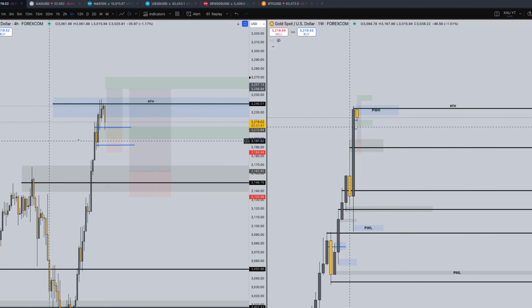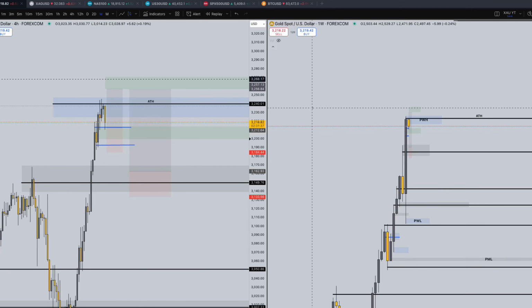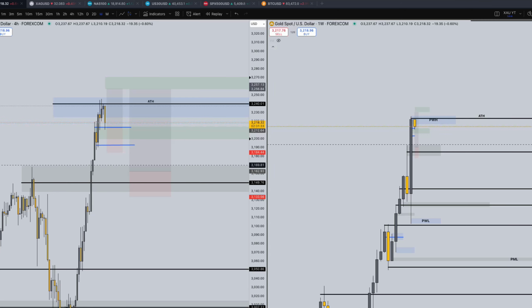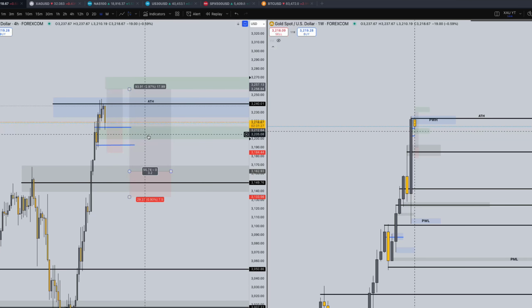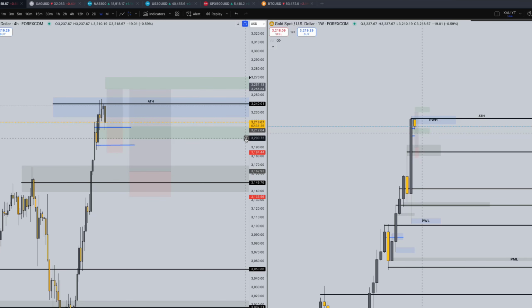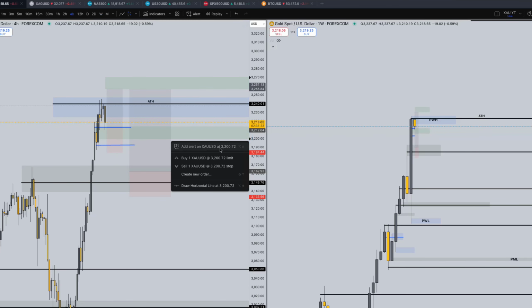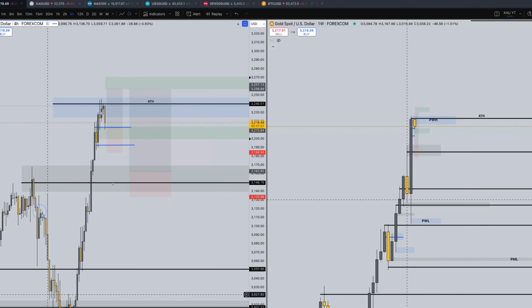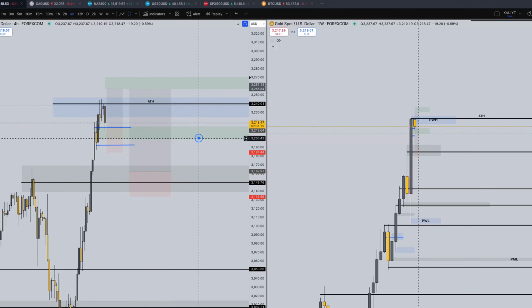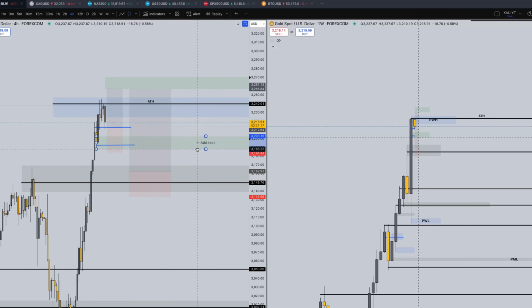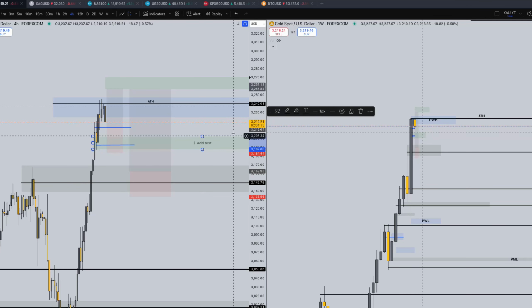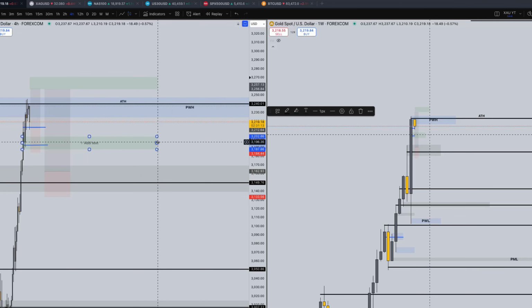This is the setup we're seeing for this week. Overall, it should play out and is looking very probable. I'm going to set an alert at 31.70 just in the event we come down to this low point here. And I'm also going to set an alert at 3,200 just in case we retest this particular area. This would be a really nice entry point to take advantage of if we maintain the intraday time frame structure.